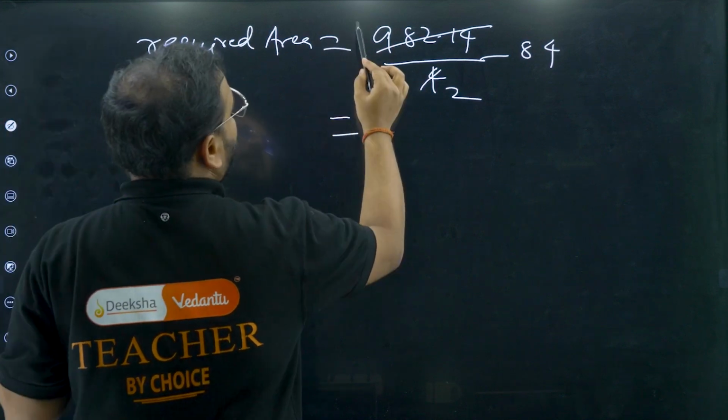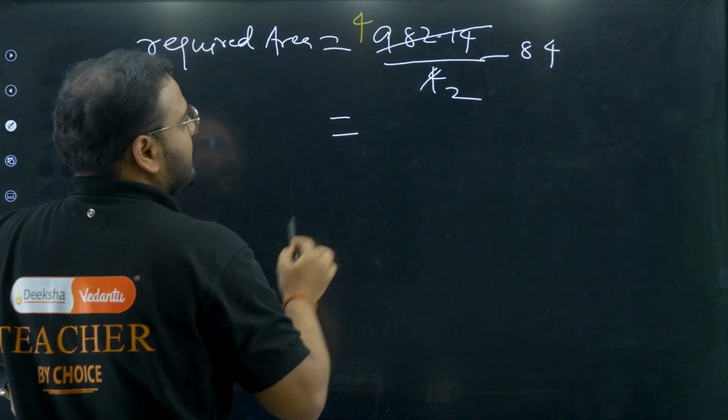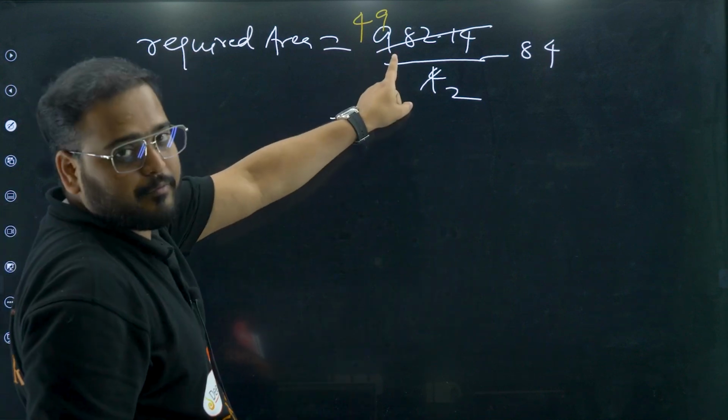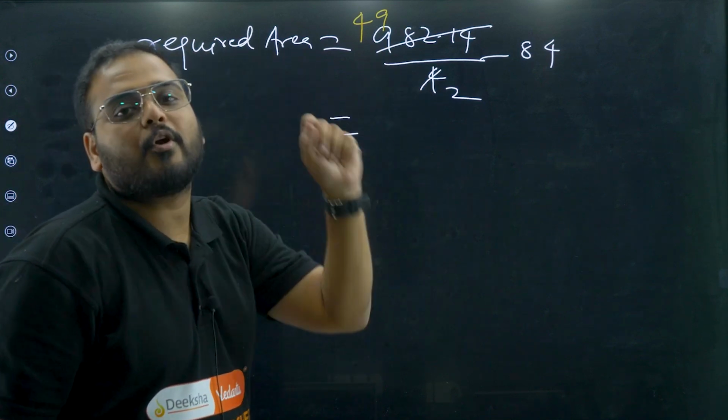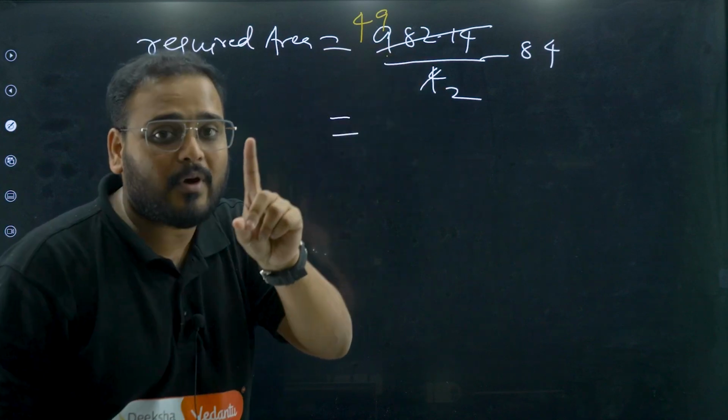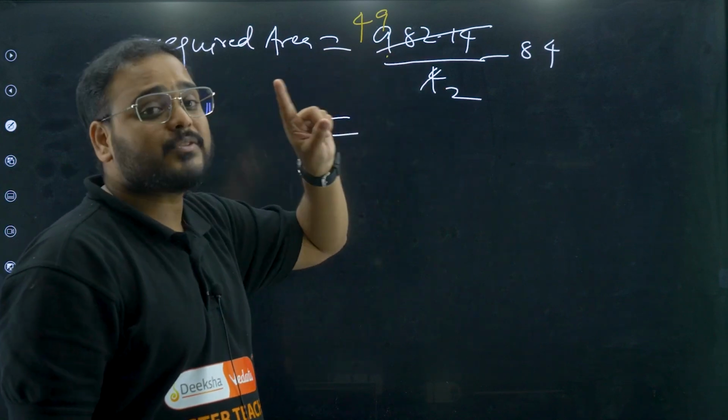One second. 2 4s are 8. I have this as 9 because 18 will be there, na? If you divide by 4, I am doing it directly, but if you want, you can do the long division also, not a problem. 2 4s are 8. What is the remainder over here? 1 is the remainder. 9 was there, na? Remainder is 1 in the first term.